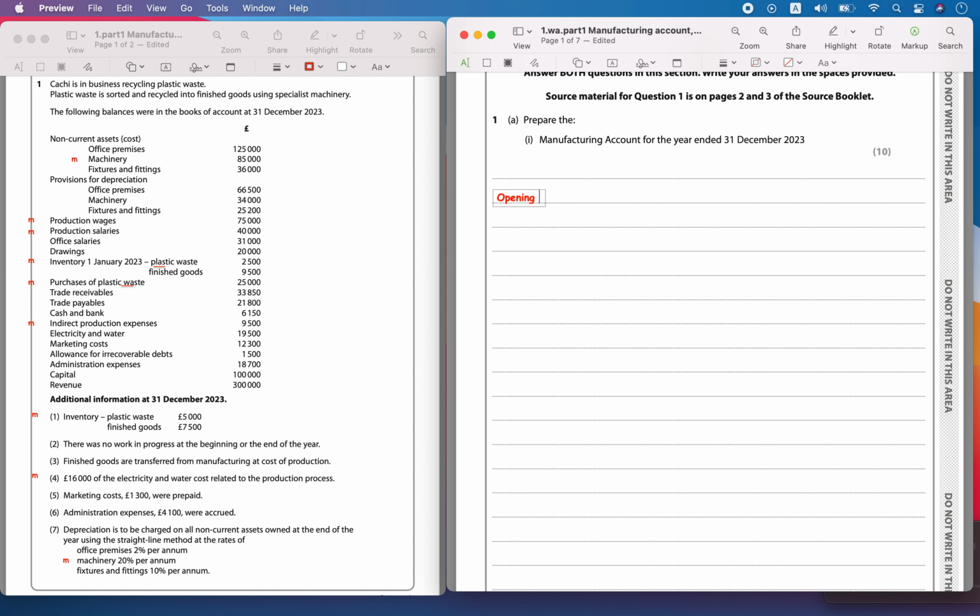First one is opening inventory. Then you have purchases of inventory, and then you will do less any closing or the remaining inventory.